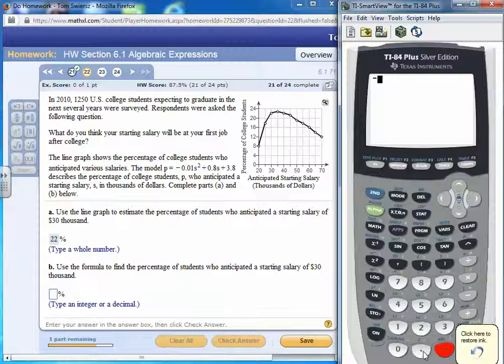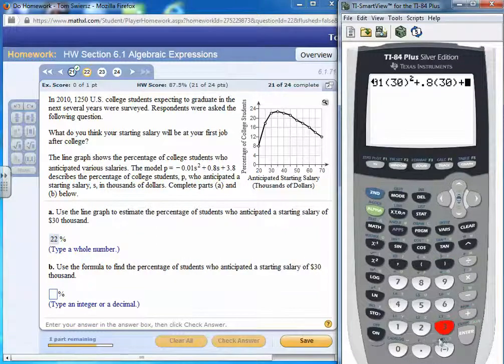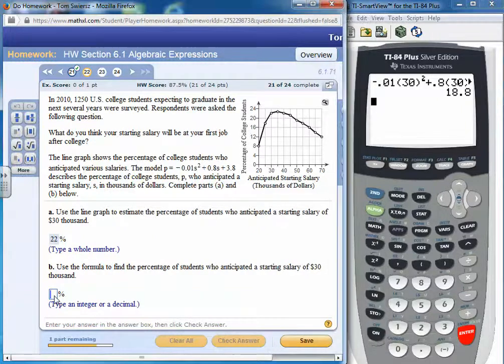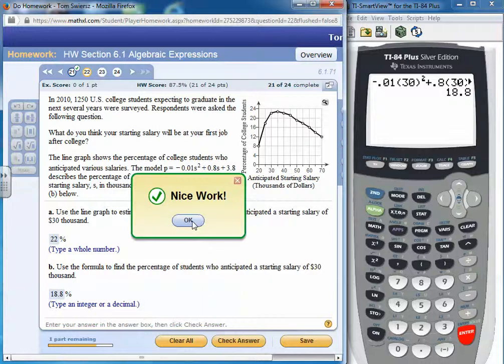It's negative 0.01, and then the starting salary in thousands is 30 squared, plus 0.8 times, again, the starting salary, 30 for 30,000, plus 3.8, and we get an answer of 18.8%. Type in an integer or decimal, so it doesn't say round off, so we'll just put in exactly what it is, 18.8%, and it is correct.